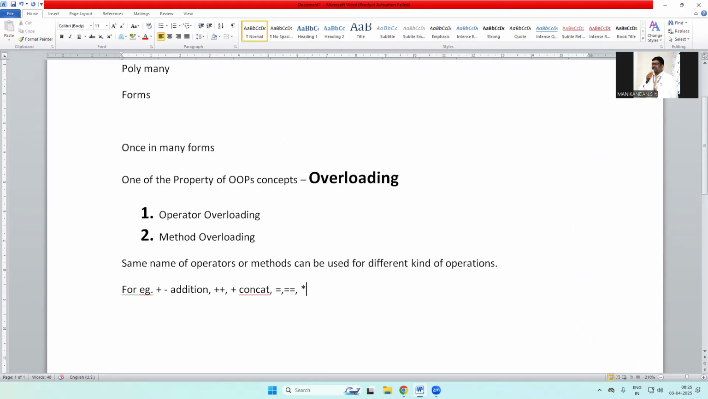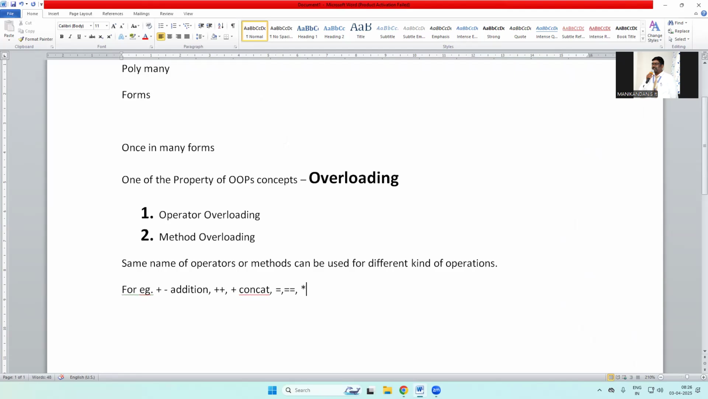Poly means one in the form of many. So one in the form of many means the same name for one thing. For example, take an operator: the same operator name in a program is used for different kinds of operations. Take method overloading: the same method name is used for different kinds of operations. That is the meaning of overloading.